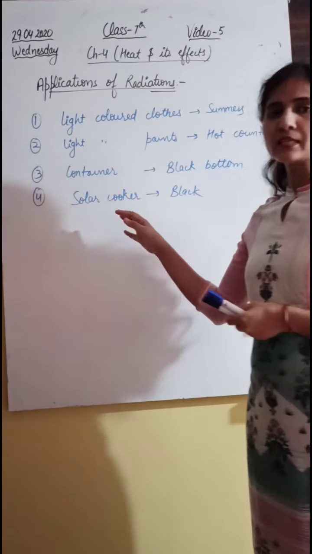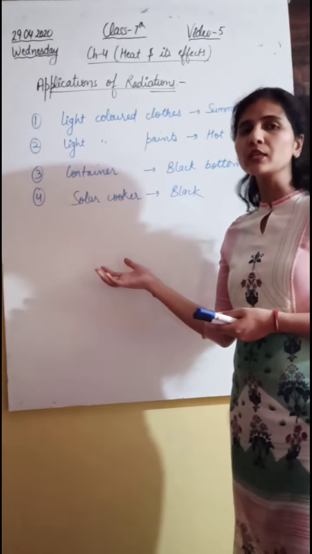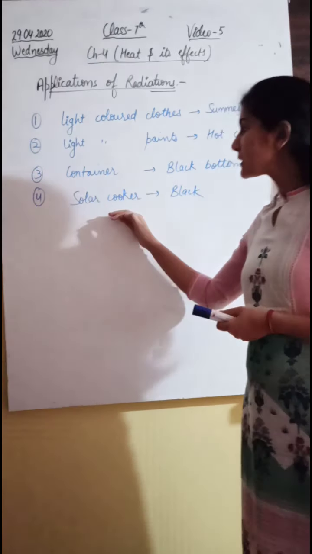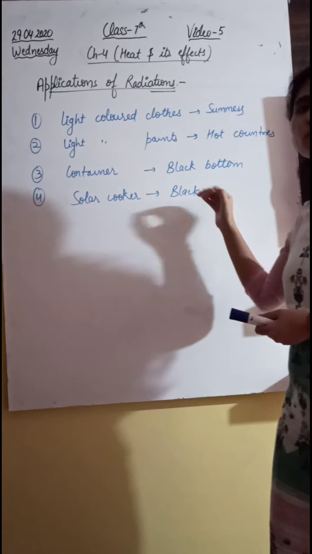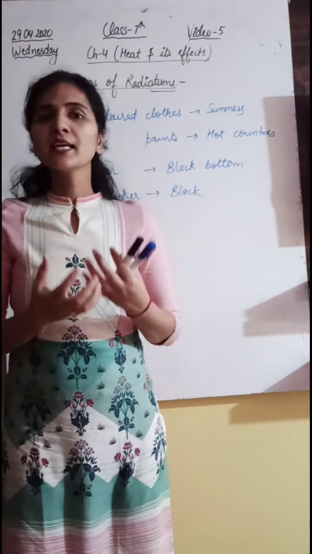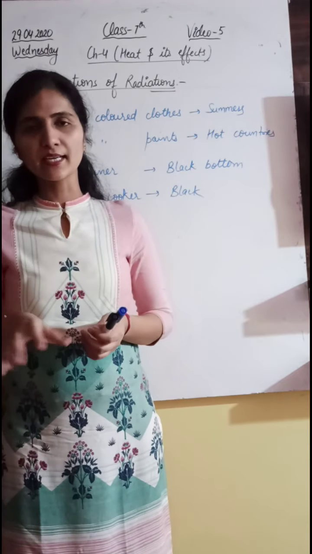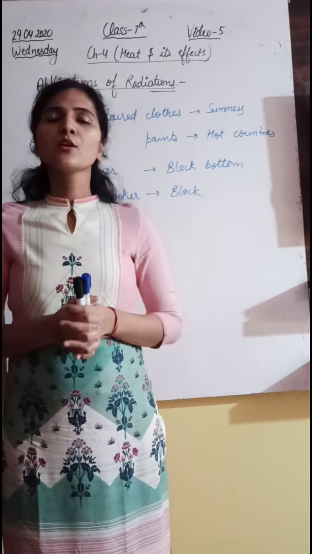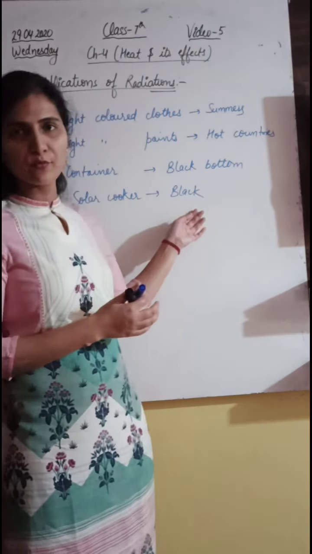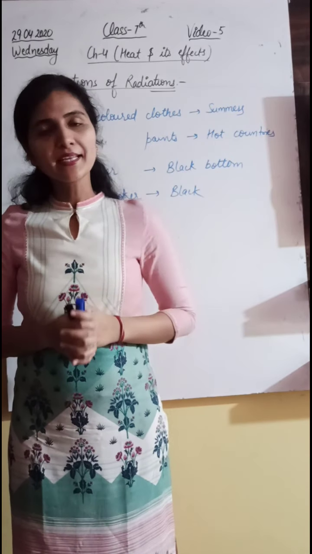The last application is the solar cooker. The solar cooker is a device which we use to cook our food in the presence of sunlight. It is painted black from inside so that it can absorb as much sunlight as possible and transmit the heat to the food present inside the cooker and cook it. So for better absorption of sunlight, it is painted black from inside. So these are the applications of radiation.